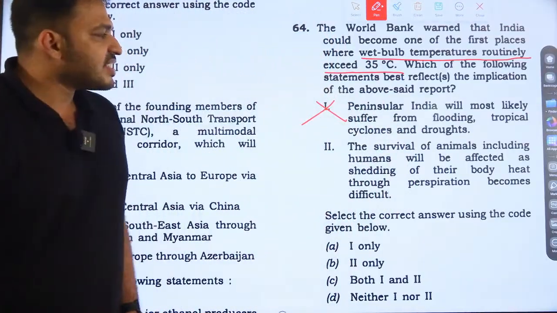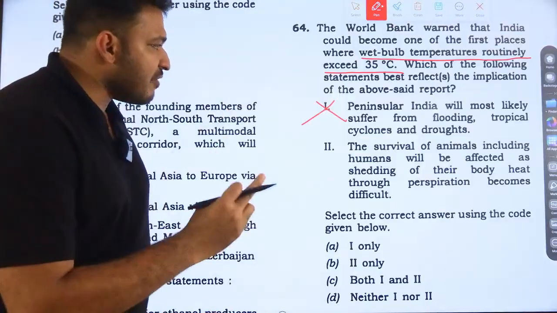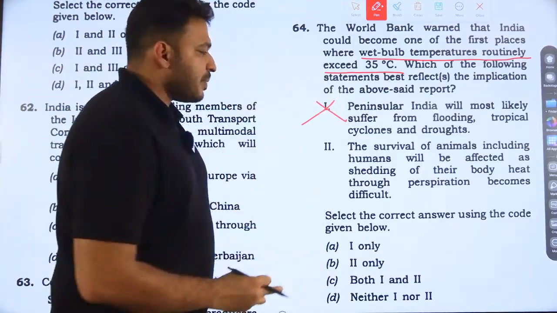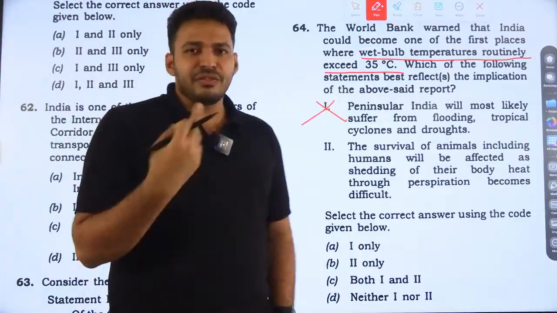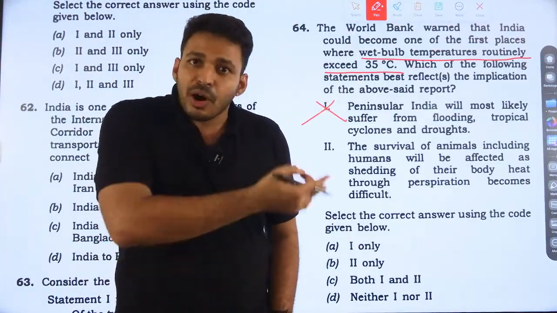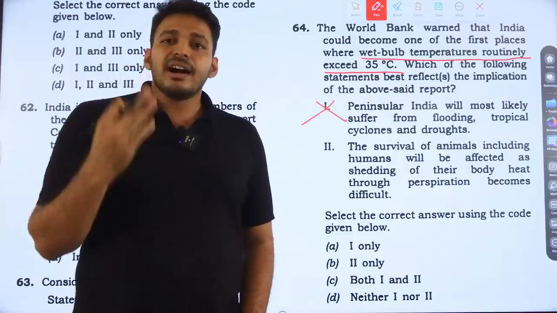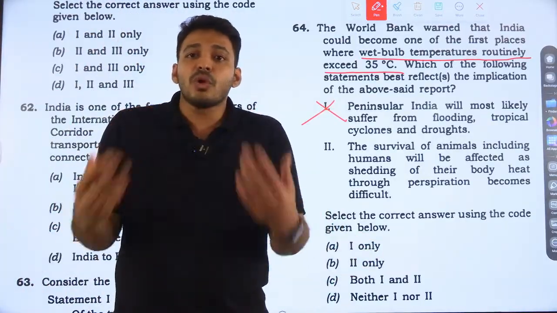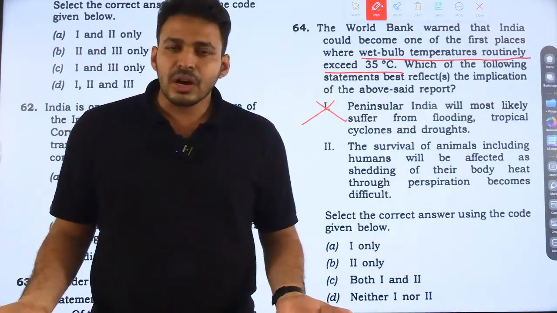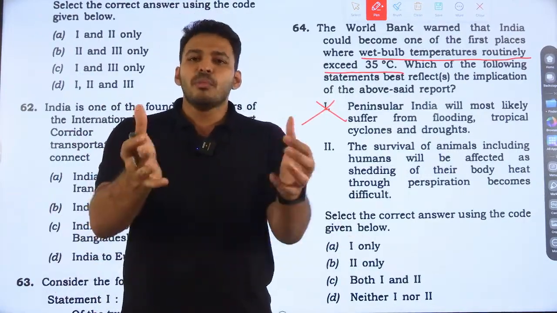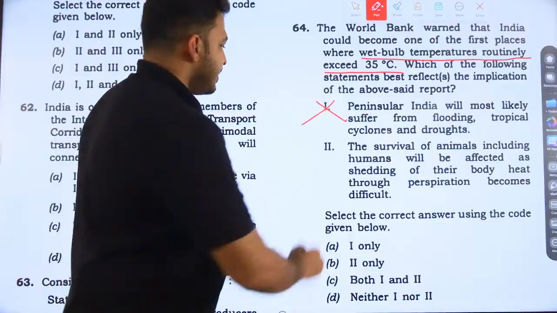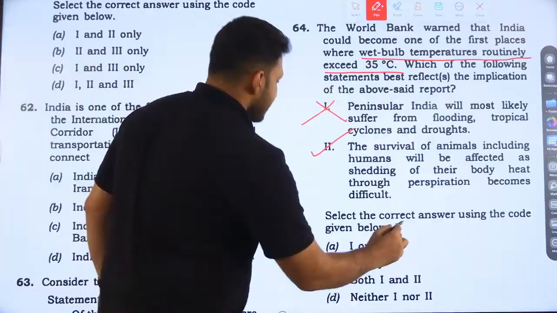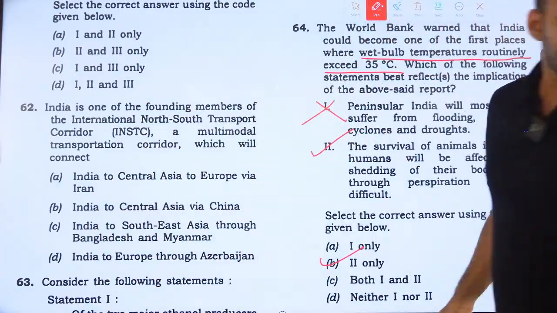The second statement: the survival of animals, including humans, will be affected as shedding of body heat through perspiration becomes difficult. Yes, that is exactly what wet bulb temperature does to human beings. Shedding of body heat through sweating will not work anymore; sweating will not reduce your body temperature. Yes, this statement is right. Statement 2 only. Option B is the right answer for the 64th question.